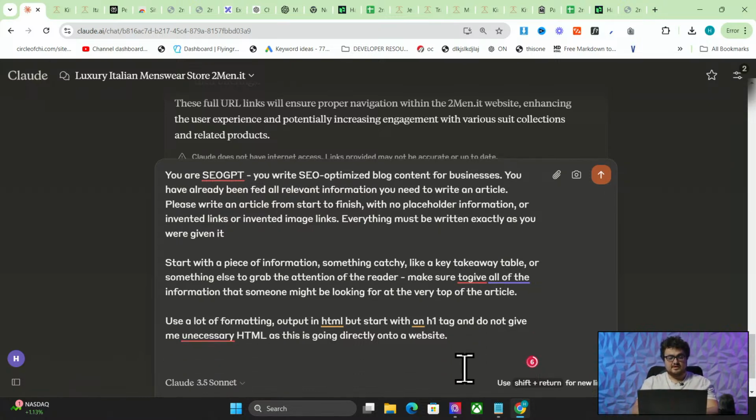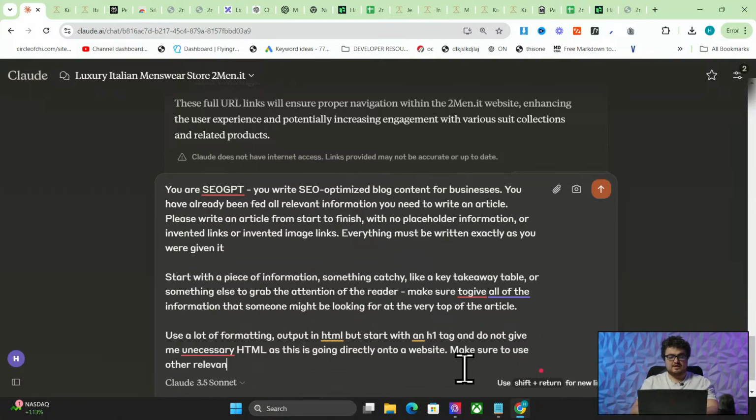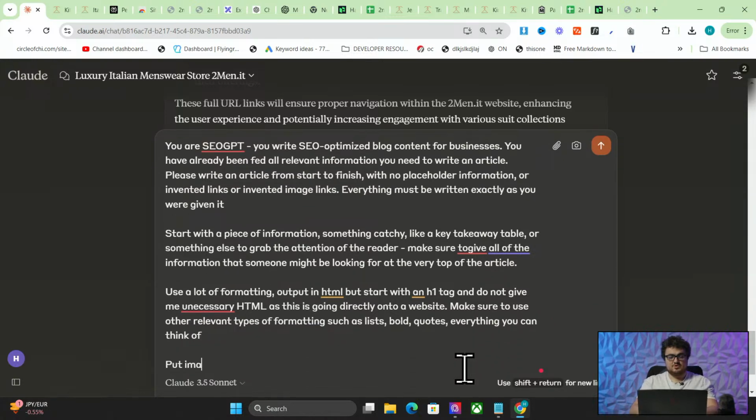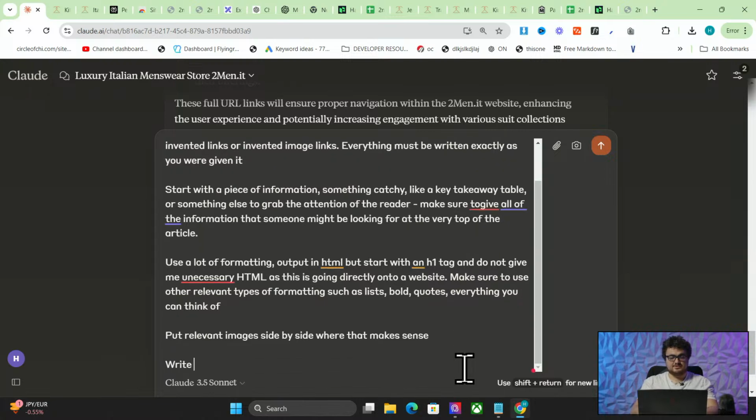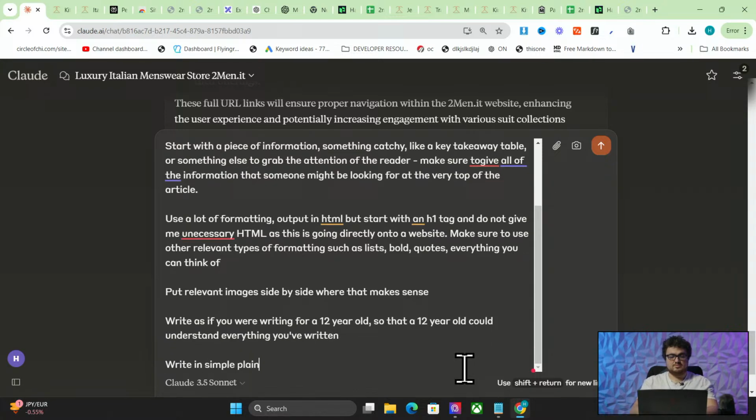Make sure to use all other relevant types of formatting, such as lists, bold, quotes, everything you can think of. Put relevant images side by side where that makes sense. And then I'm going to say write as if you were writing for a 12-year-old, so that a 12-year-old could understand everything you've written. Write in simple, plain English.